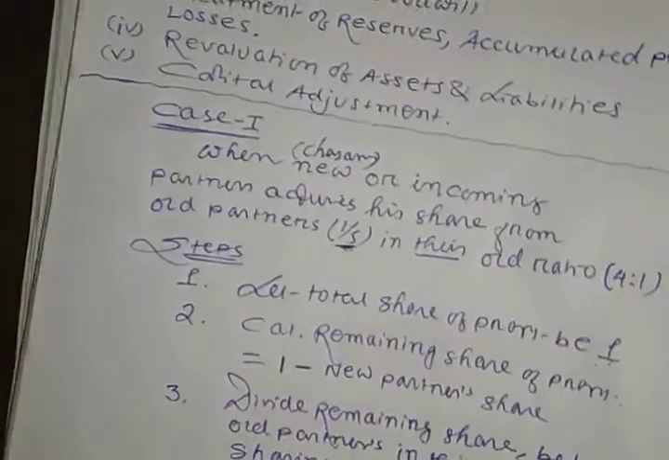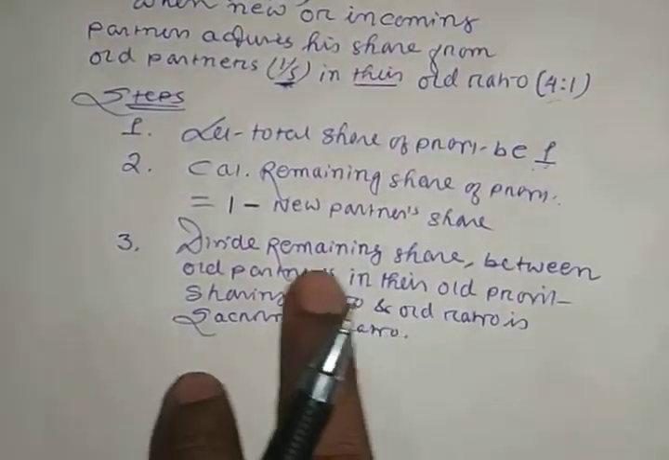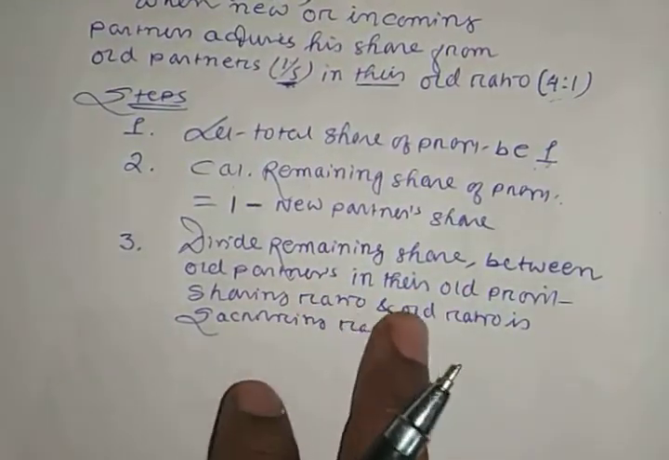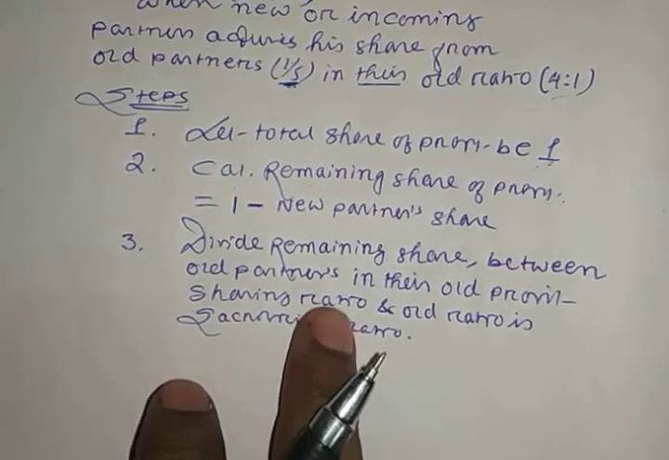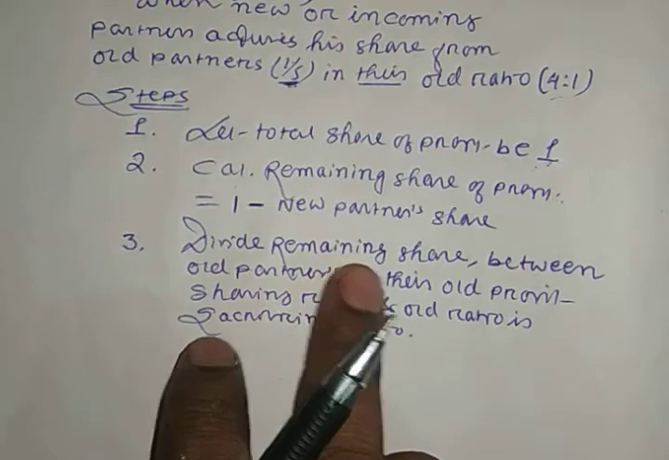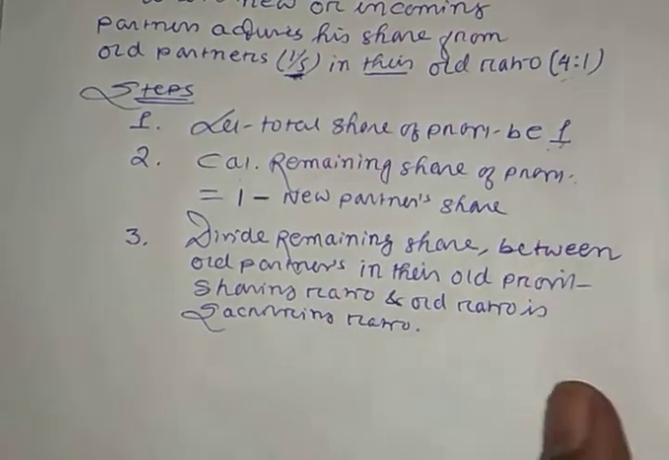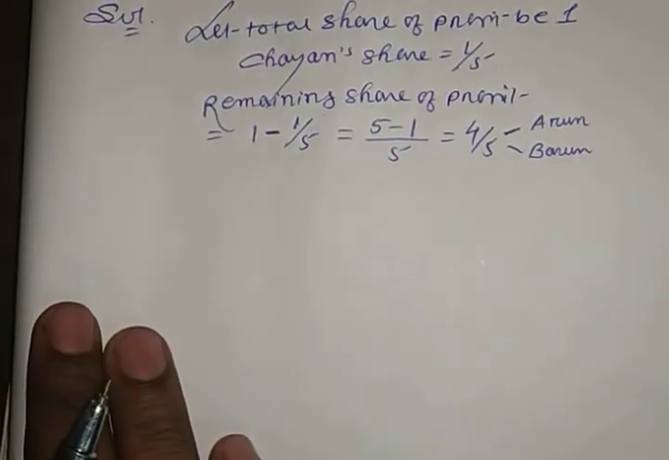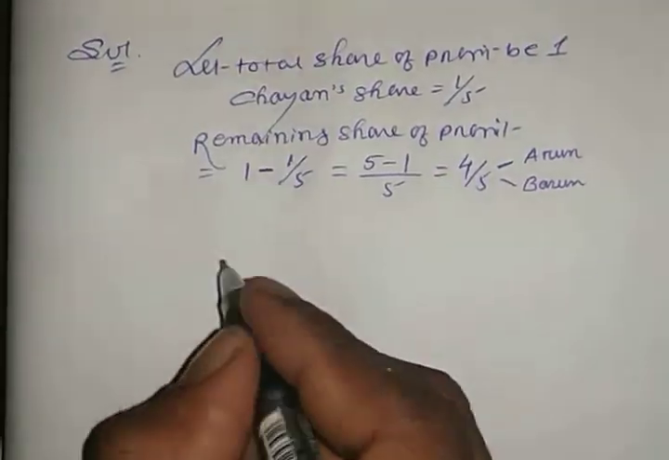See, third step, see here. Remaining share divide between old partners in their old profit sharing ratio. So whatever the remaining share of profit, this one you have to divide between old partners in their old profit sharing ratio. That means what? How you will calculate? So let's see how you will calculate. Okay, the remaining share we have written. So now you have to write here, that is